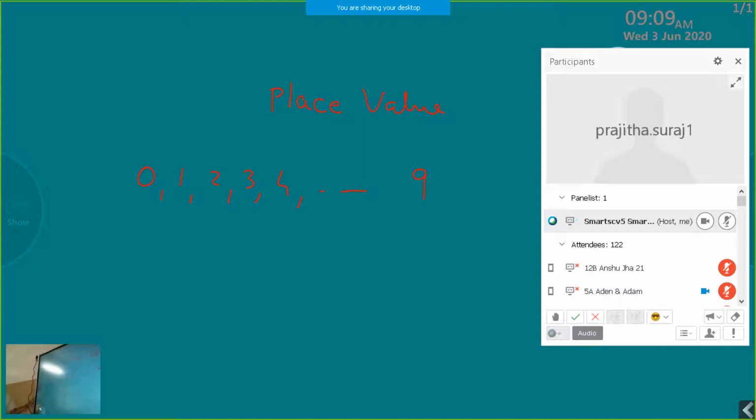Is that clear? We already learned two types of numerals, Roman numerals and Hindu-Arabic numerals. The digits we use to write Hindu-Arabic numerals are 0 to 9, 10 digits.